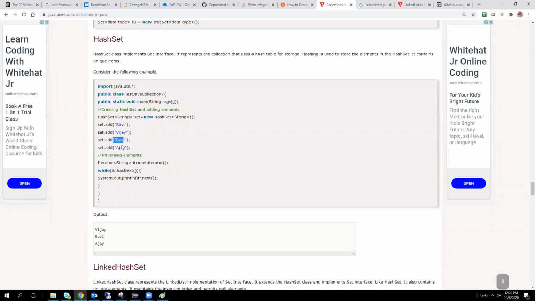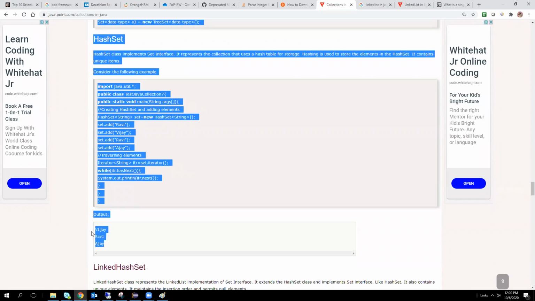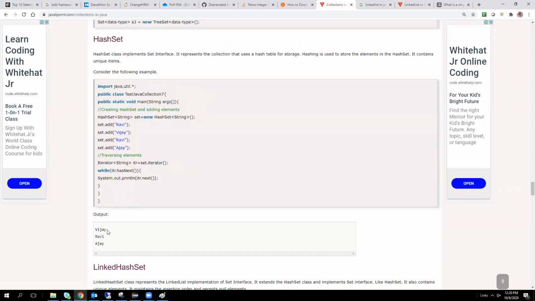Here the data is available. But there is no duplicacy in the hash set, right? Yes, that's why it is not printing Ravi two times. It's showing Ravi only one time. Vijay was entered as the second item, but it is showing Vijay first.